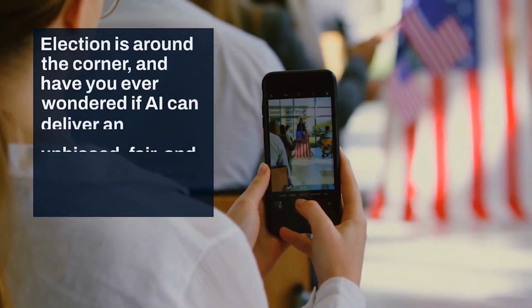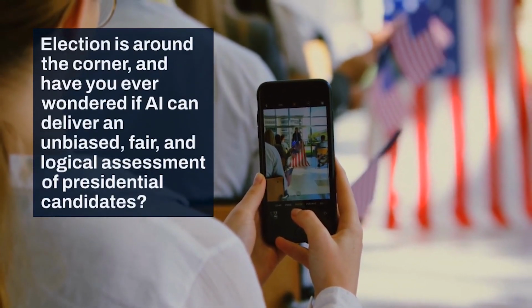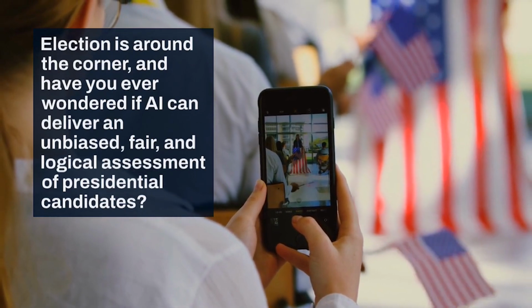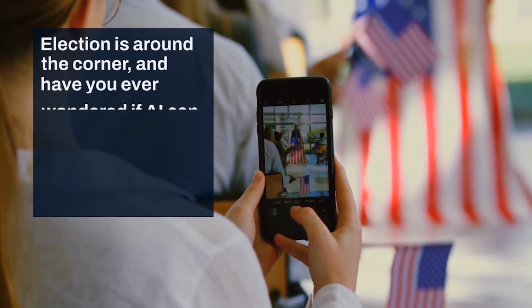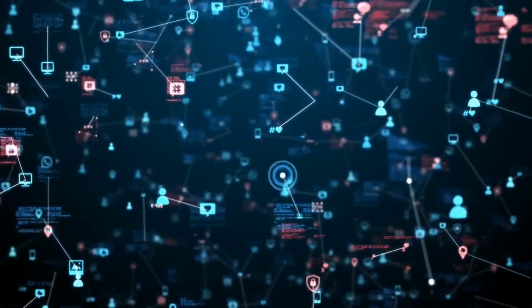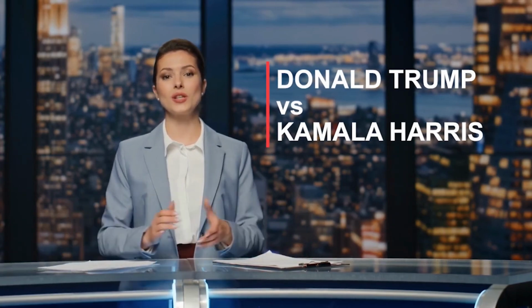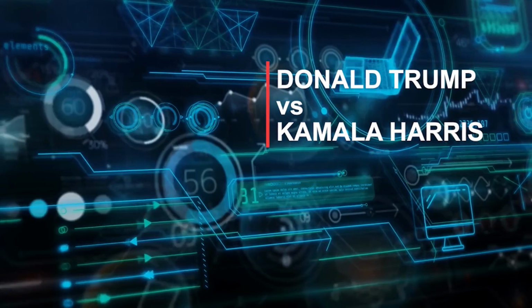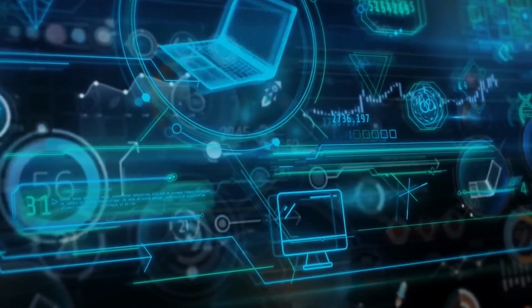Election is around the corner, and have you ever wondered if AI can deliver an unbiased, fair, and logical assessment of presidential candidates? With AI content everywhere these days, I was really curious to see how this technology would analyze and compare Donald Trump and Kamala Harris. Can AI offer a truly balanced perspective, or is it influenced by its data and programming?